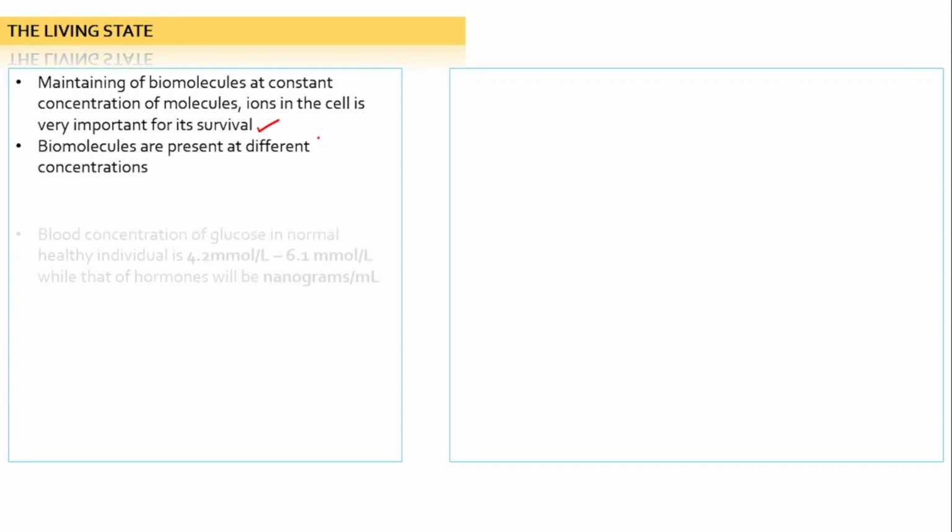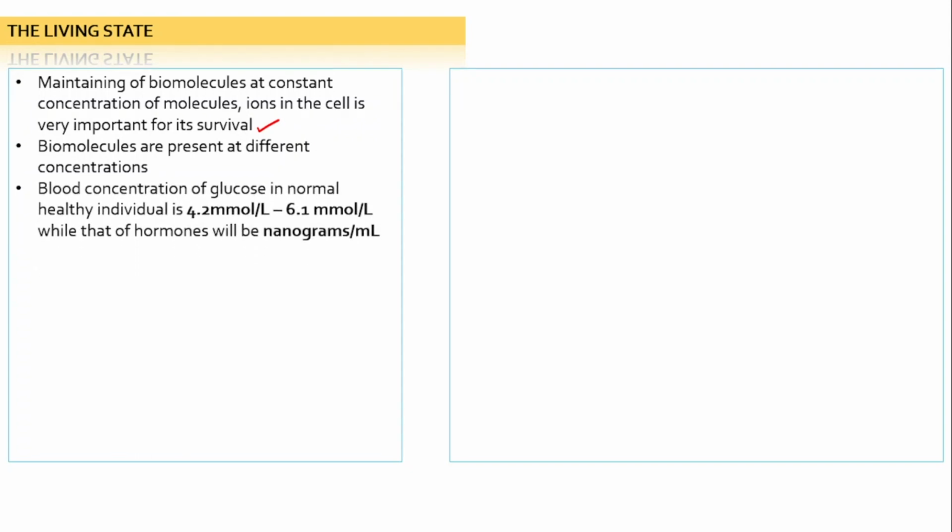For example, the blood concentration of glucose in a normal healthy individual is 4.2 millimolar to 6.1 millimolar, while that of hormones will be in nanograms. Remember this. These are the standards you must remember, because you may have a direct question like, what is the concentration of glucose in blood in a normal healthy individual. So this line is important, and you can answer with this.